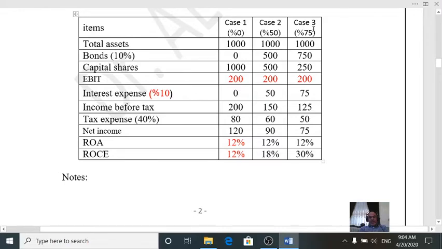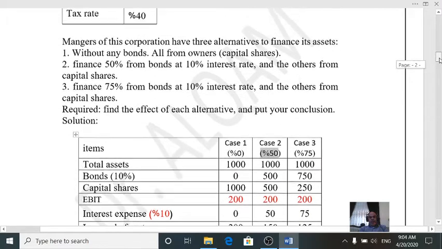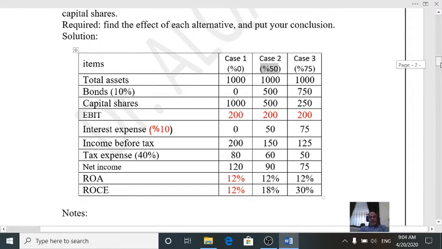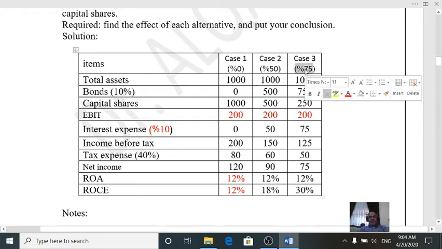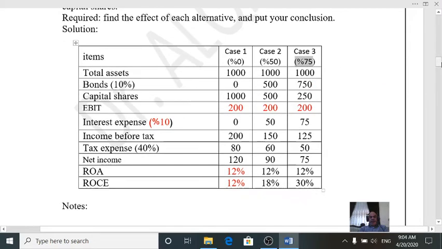We have three cases. The first case is zero borrowed funds, zero leverage. There is no leverage here. Here we have 50% bonds at 10%, and in case 3, 75% at 10%. Total assets in the three cases we assume as $1000.